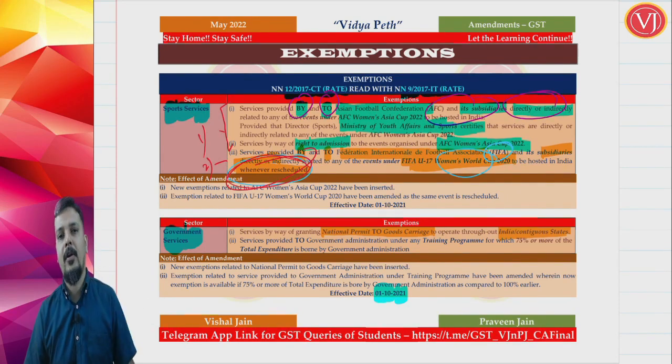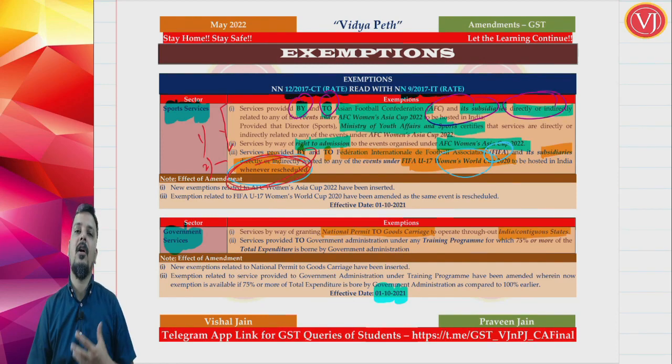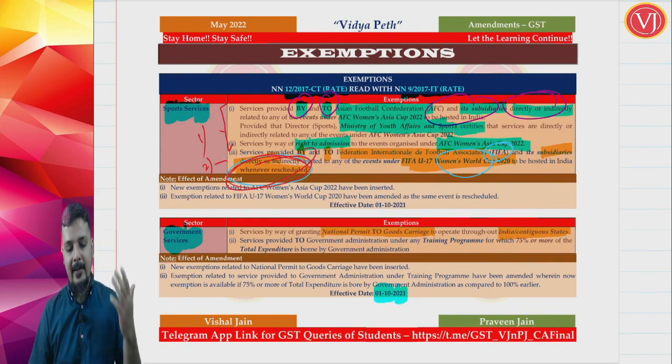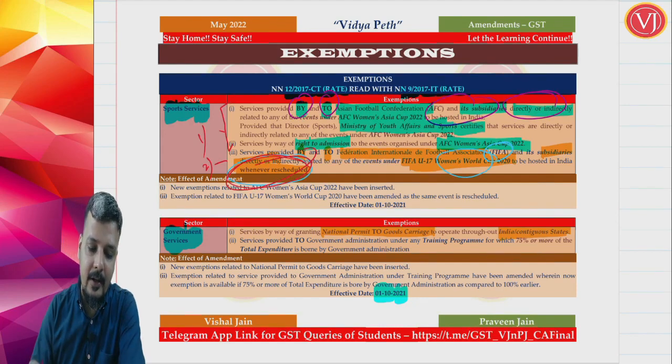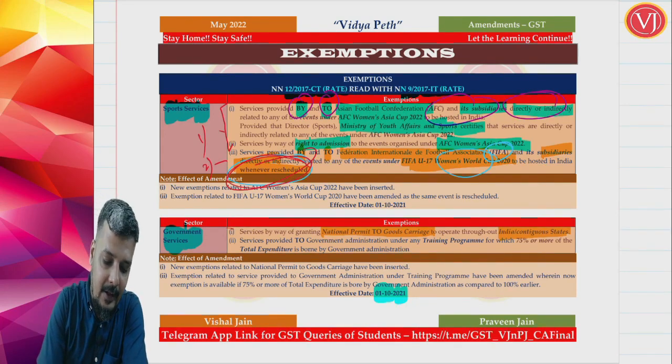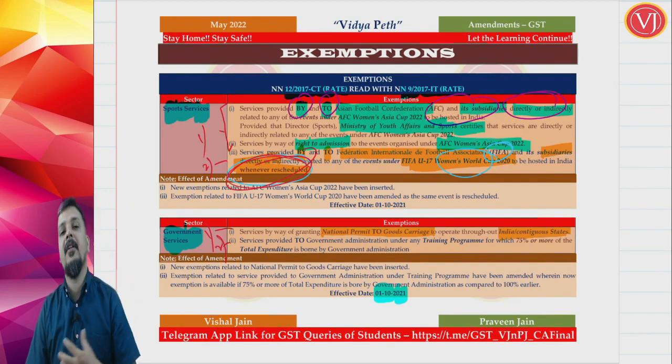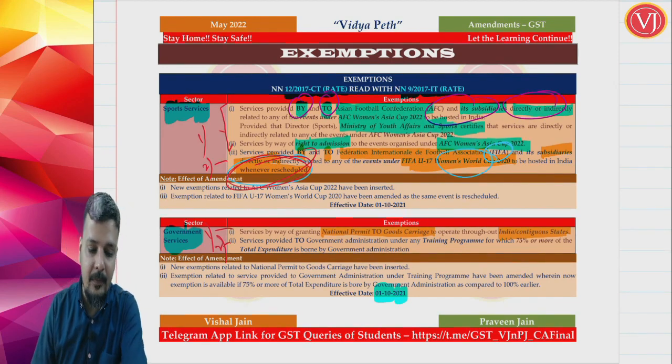But now for your exams, it is pretty clear that when you talk about national permit for vehicles, goods carriage, obviously that national permit for goods carriage is given by government for traveling throughout India, that is exempted. So that is the first exemption in the government sector. And friends, second amendment in the government sector, first amendment is new entry, second amendment is a change.